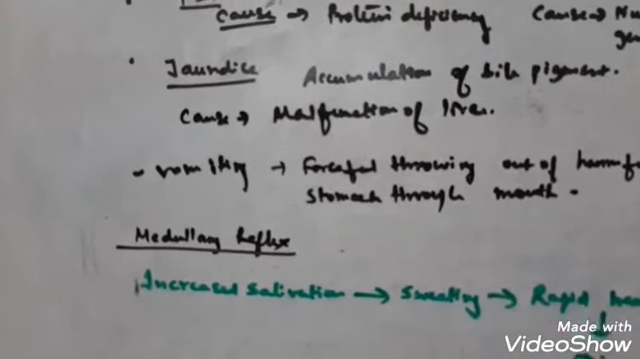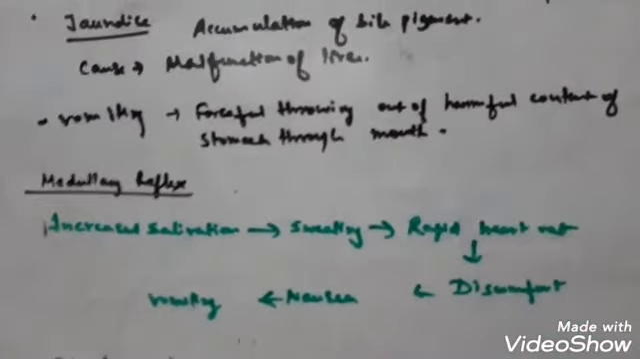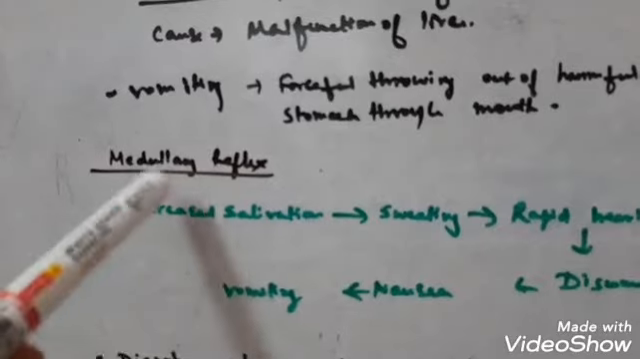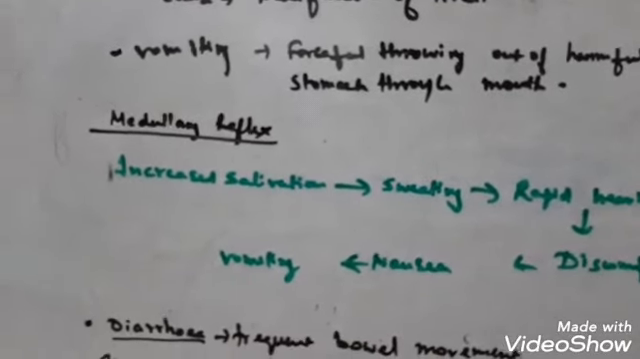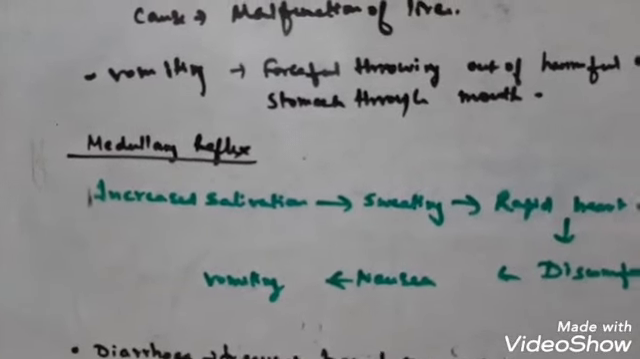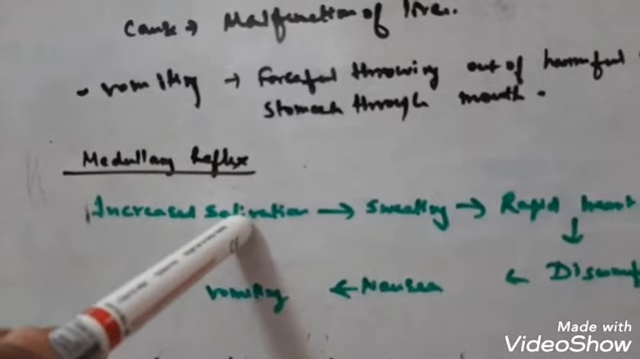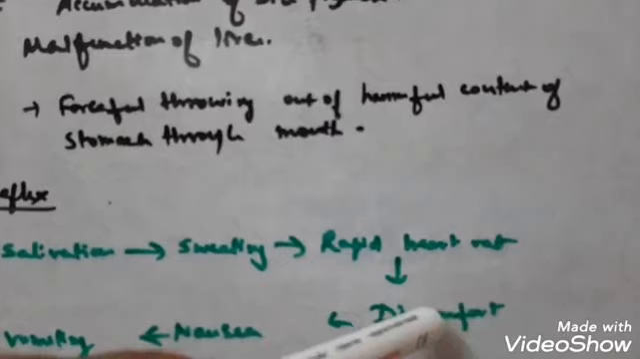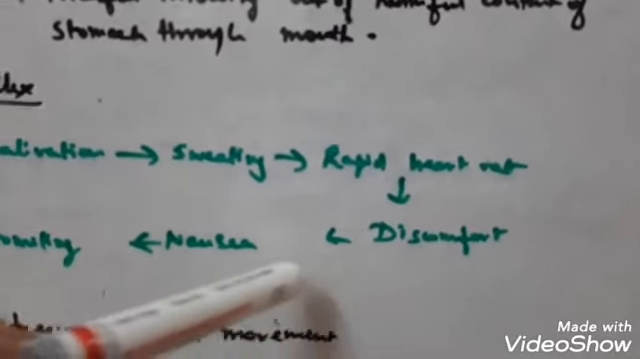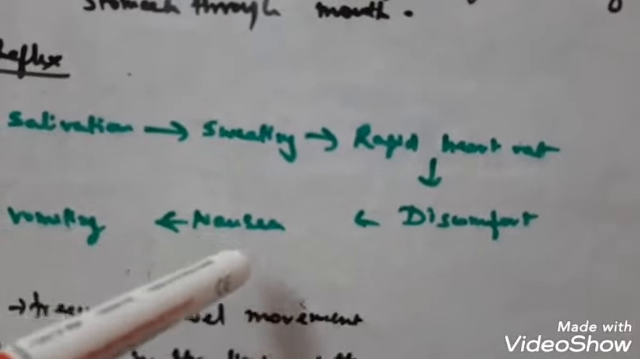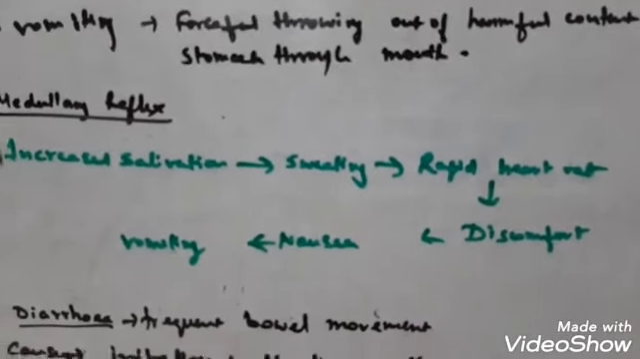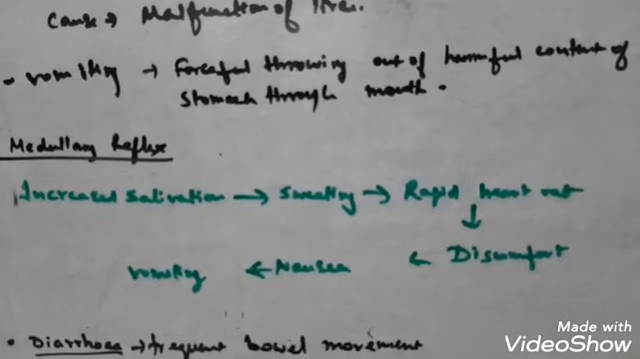So what is the flow chart that I have just drawn here for your convenience? During vomiting, what happens actually is, when some harmful food enters our stomach, there is increased salivation that leads to sweating, and thereafter rapid heartbeat, and we feel discomfort. We have nausea. Nausea means feeling of vomit, and then we vomit. So this is the flow chart for vomiting. Clear?